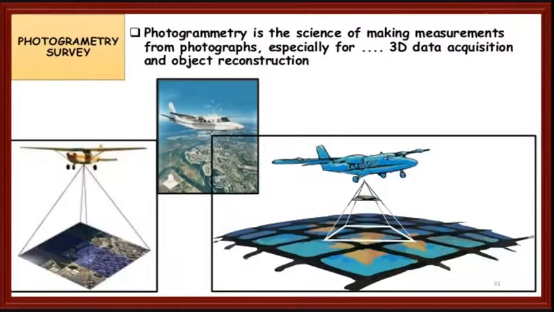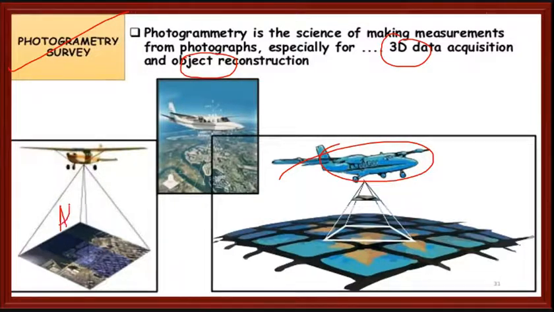Photographic surveying: with the help of aerial vehicles, we will do some surveying. That is nothing but the photogrammetric survey. It is the science of making measurements from photographs, especially for 3D data and object reconstruction. This you will see in advanced surveying. We call this photogrammetry. Here we have different types of scales with different methods to construct a map.